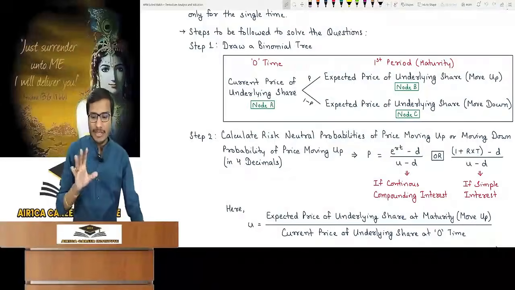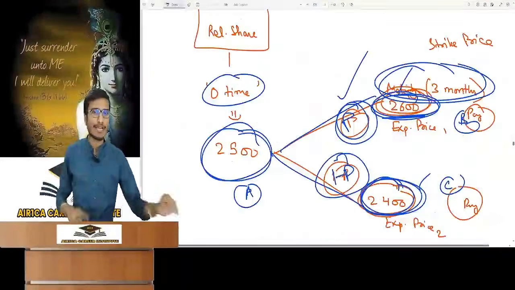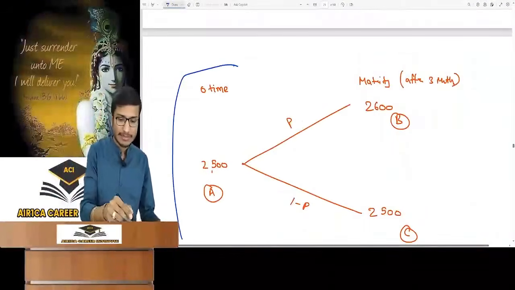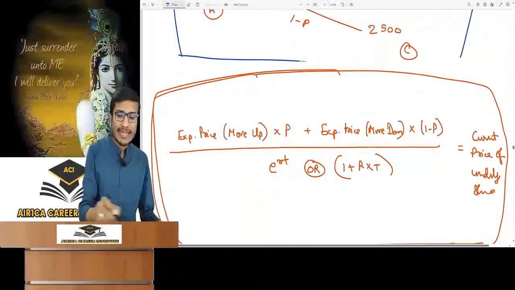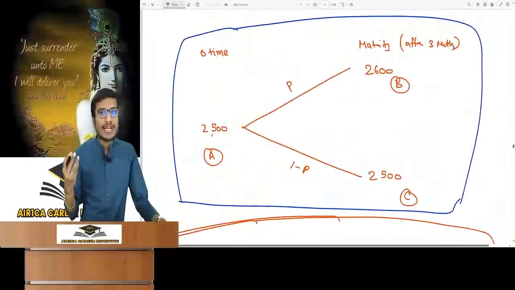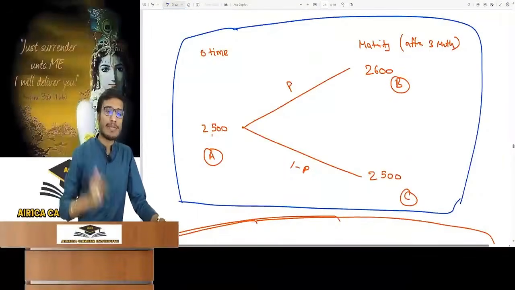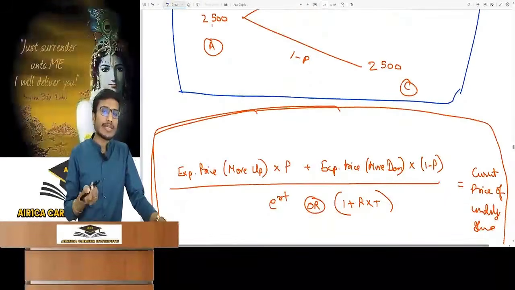Okay, so how was this formula derived? What is there in this formula and what data is given? I am going to explain with an example and logic. See, I have made a binomial tree. If we want to find the risk neutral probability, let's assume that there is a risk-free return in the market. In this case, what should the probability be?